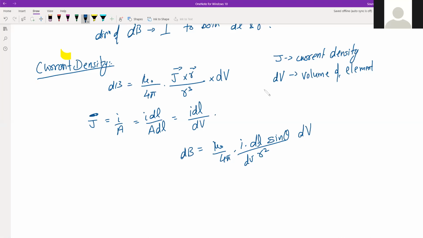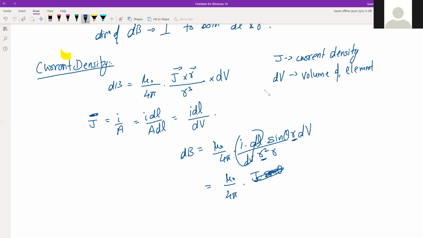Now this I dl by dV, as you know, is actually J. So I will rewrite this as mu naught by 4 pi J, and there is R here, so just multiply it by R and R. J is a vector, R is also a vector, and there is sine theta.